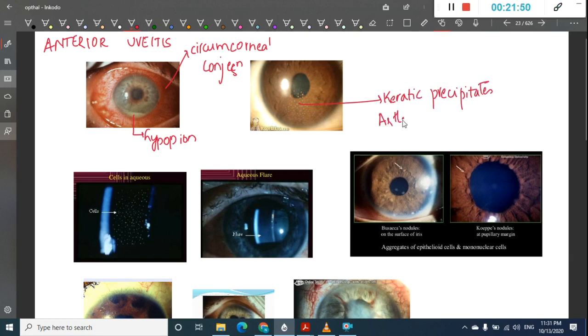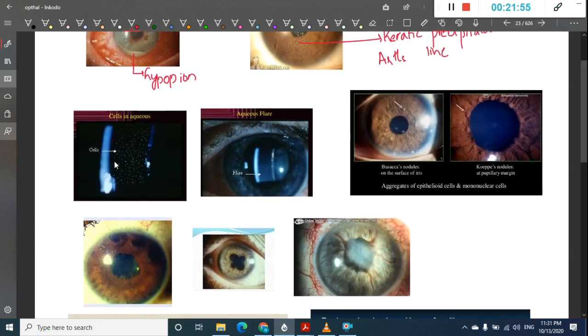Here this is a slit lamp picture showing cells in the aqueous chamber. This is a slit lamp picture showing aqueous flare. Here you can see aqueous flare, and here you can see cells in the aqueous chamber. Then around the collarette, you can see the Busacca nodules. All these nodular structures are Busacca nodules. At the pupillary border, these rounds which you can see are the Koeppe nodules at the pupillary margin.